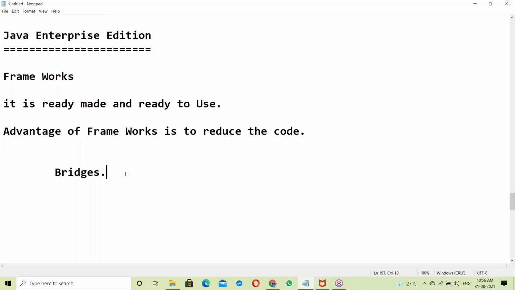After that, ready-made blocks are available. They take the ready-made blocks and just assemble them. So they construct only pillars.